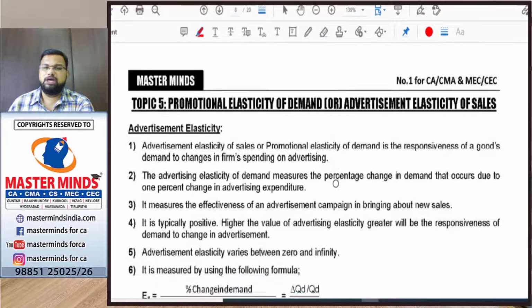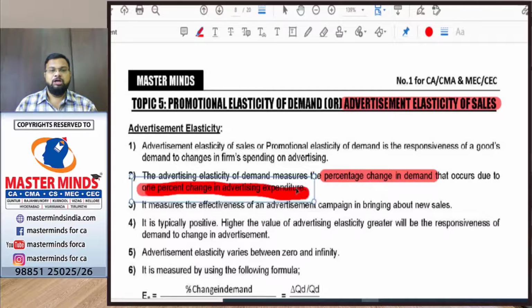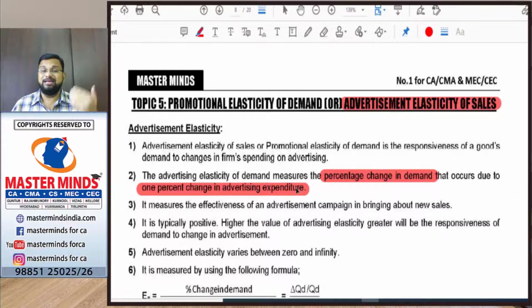Next, promotional elasticity of demand or advertisement elasticity of demand. In advertisement elasticity of demand, we study the percentage change in demand or sales due to 1% change in advertisement expenditure. So if the company increases its expenditure, it would like to know how much demand increased, whether it is more than what I have incurred as advertisement expenditure, or less than that.